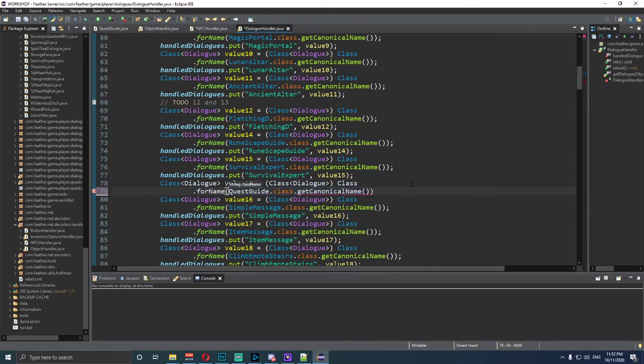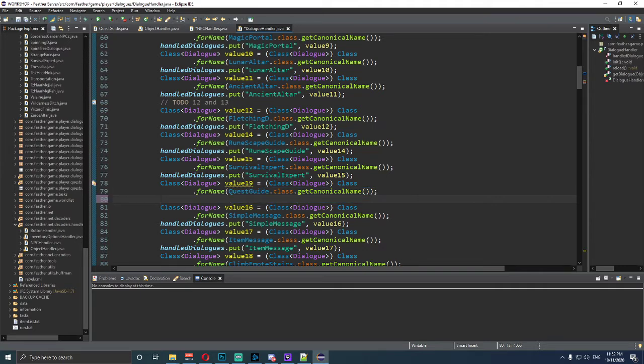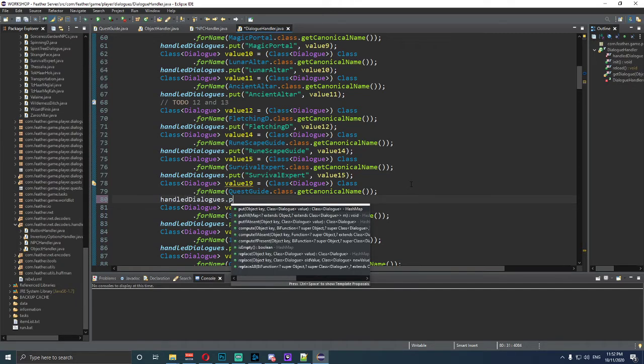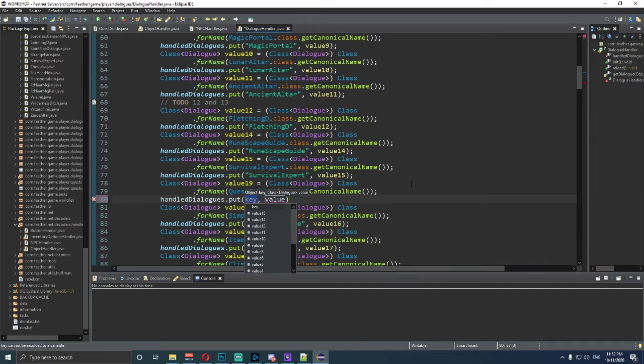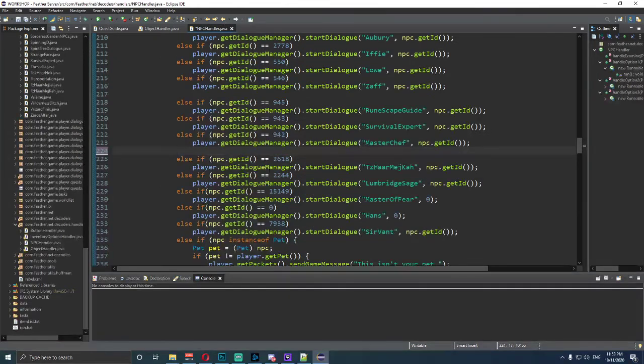.getCanonicalName, or whatever you want to call it, and then press semicolon. Underneath that, we need to type in handledDialogues.put. This needs open and closing parentheses, and we need to type in what it's called, so QuestGuide. And the value, we need to type in whatever value it was, so value 19 in my case. Yours might be different. Then press semicolon at the end, Control S to save. Click out of that because that's no longer important.